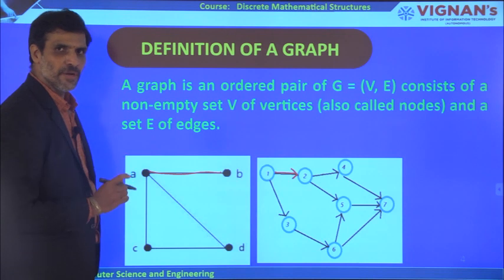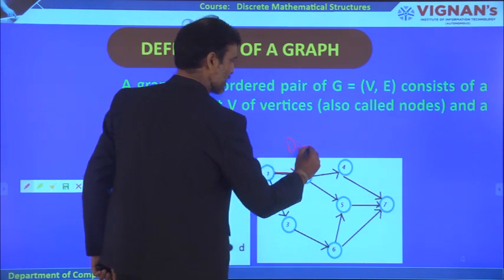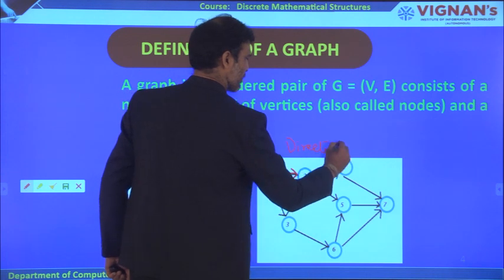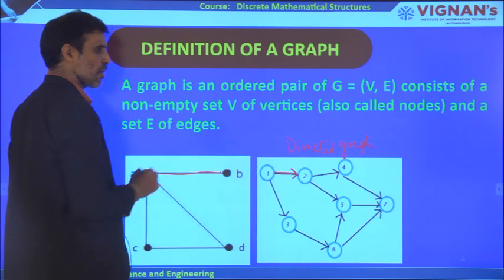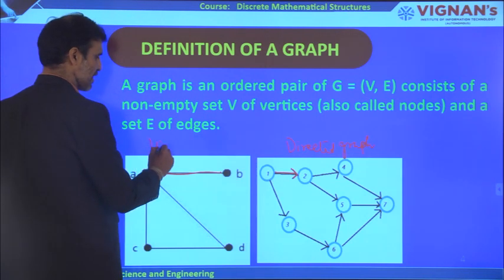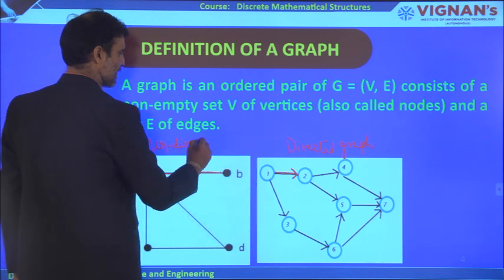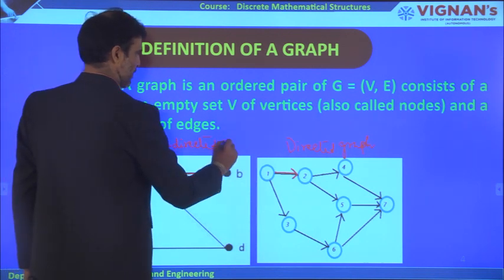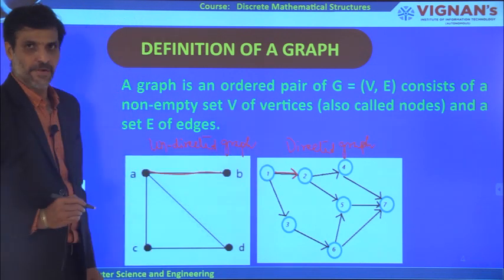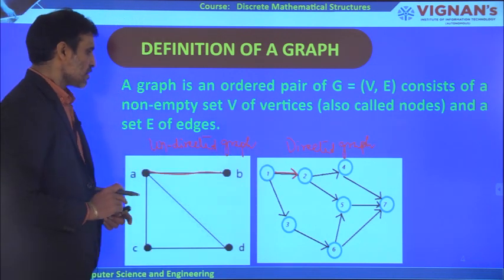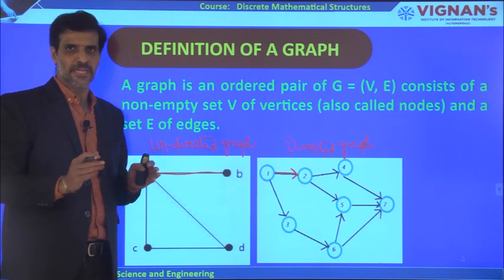Therefore, it is called a directed graph. A graph which has directions is called a directed graph. A graph which does not have directions is called an undirected graph. Like this we have different types of graphs which we are going to discuss.